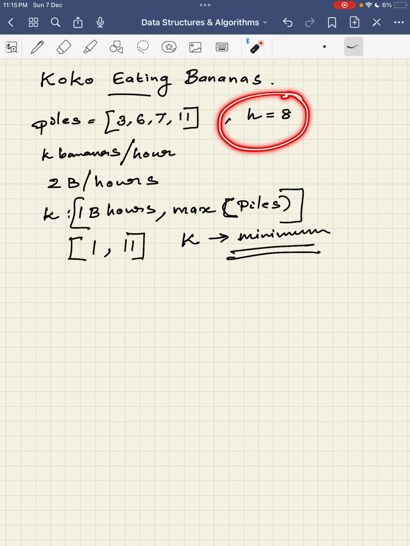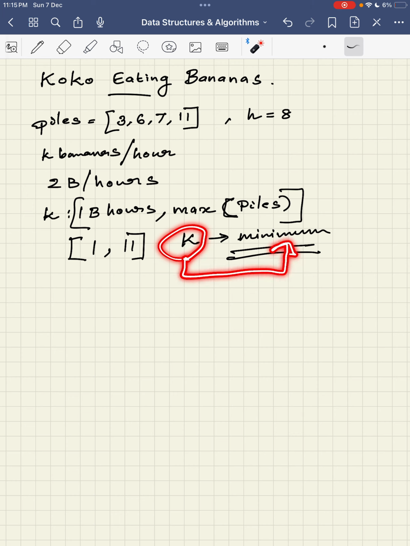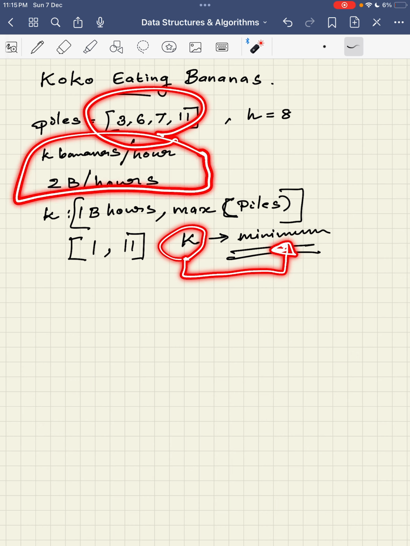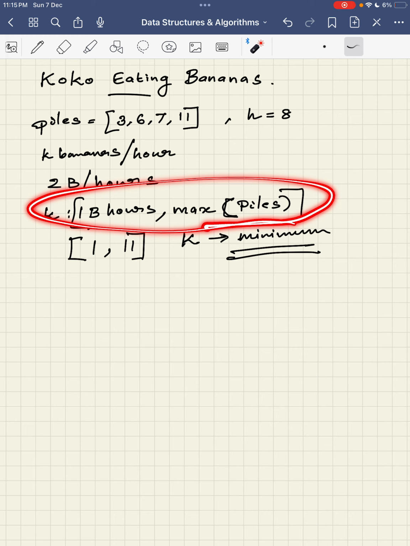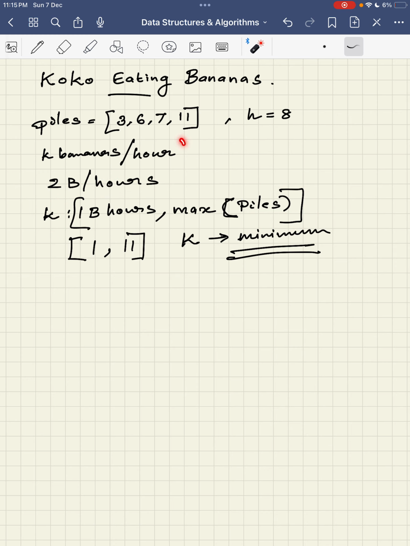See, there are many parameters. He can choose K, the minimum possible value of K, such that he will eat all the bananas within the rule he has described for himself, and he will be able to finish before the guard comes. So there are a lot of parameters. One is the number of bananas in each pile. Another, a tunable parameter he has the freedom to choose, and a rule of eating one pile at a time per hour, and he should finish before the guard comes. So how can he do that?